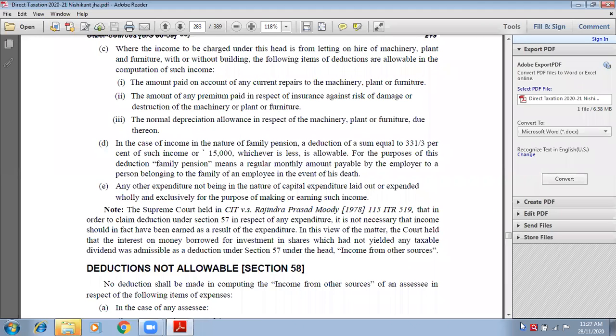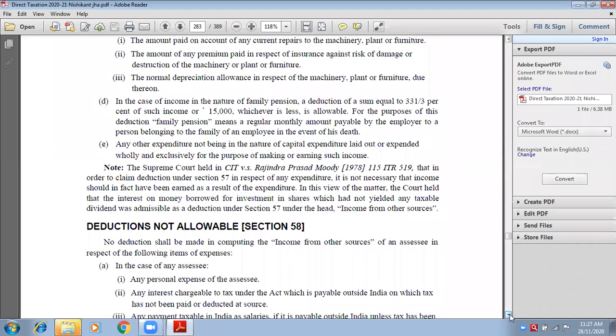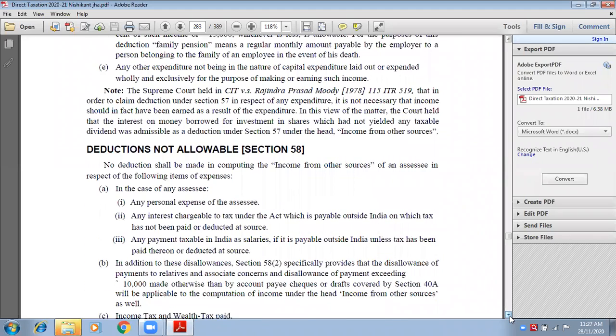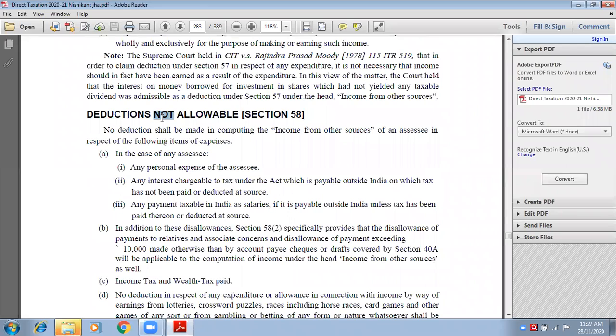ओके अभी कुछ और भी पॉइंट्स आएंगी ना अगर, तो वो भी हम डिस्कस करेंगे. देखो मैंने आपको बोला ना, I told you deductions that are not allowable. Personal expenses are not allowable. Any amount which is paid to a non-resident without deducting tax at source is not allowable.